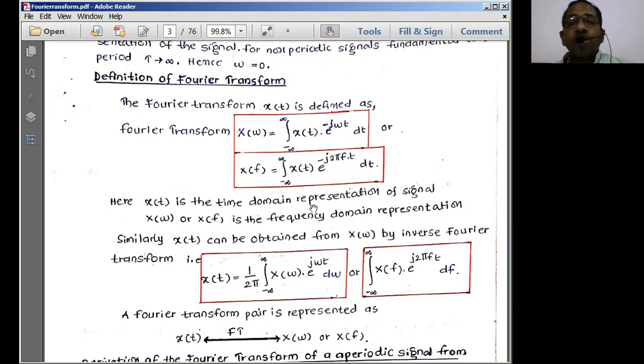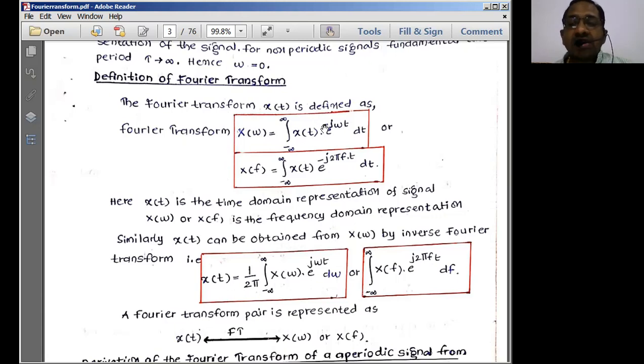So x of omega is equal to the integral of x of t e power minus j omega t dt over the limits minus infinity to plus infinity. This is the representation of the Fourier transform, which transforms a time domain signal to a frequency domain signal.